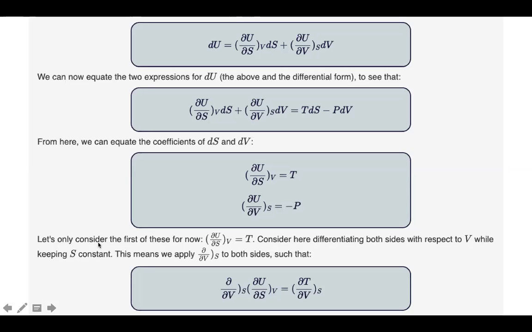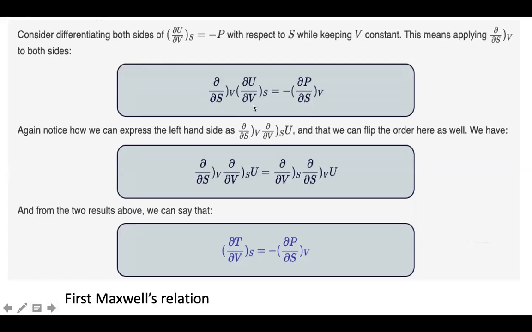And then let us only consider the first of these, ∂U/∂S is equal to T. So I can write ∂/∂V at constant S of (∂U/∂S) at constant V is equal to (∂T/∂V) at constant S. So I have just made it a partial differentiation with respect to volume on both sides. Now I can also do this for the other relationship, the one for P, with respect to S. So with P, I am taking partial differentiation with respect to S. Then I am getting this expression, which you can see here, and we can flip the order this way and that way.